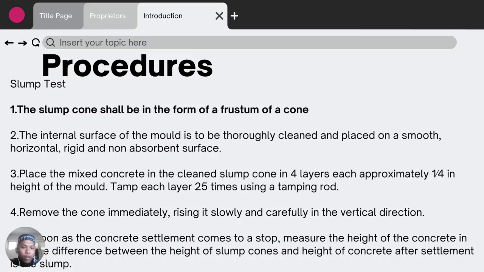Place the mixed concrete in the clean slump cone in 4 layers, each approximately 1/4 the height of the mold. Tamp each layer 25 times using the tamping rod. Remove the cone immediately, raising it slowly and carefully in the vertical direction. As soon as the concrete settlement comes to a stop, measure the height of the concrete in cm. The difference between the height of the slump cone and the height of the concrete after settlement is the slump.